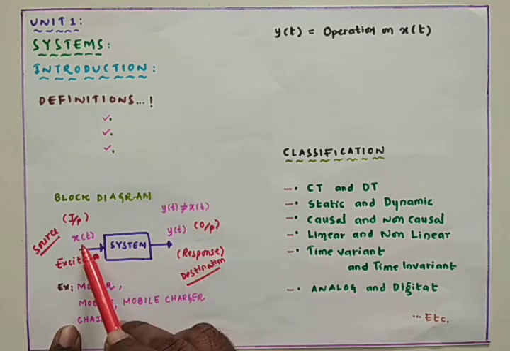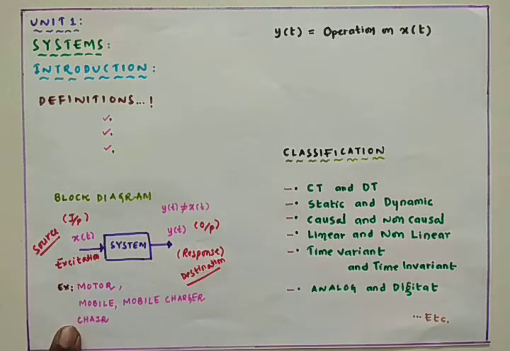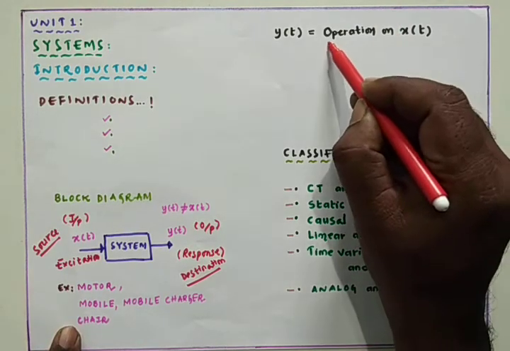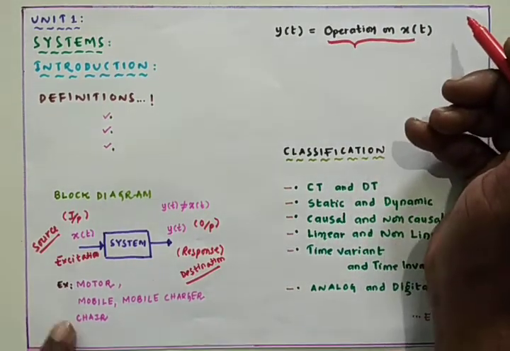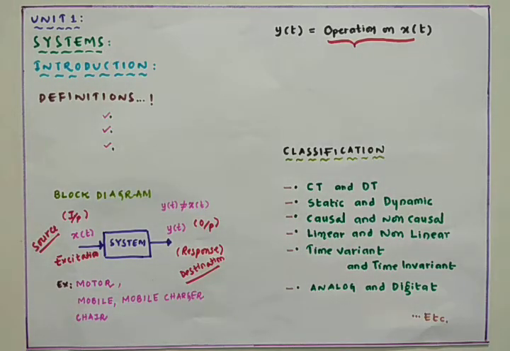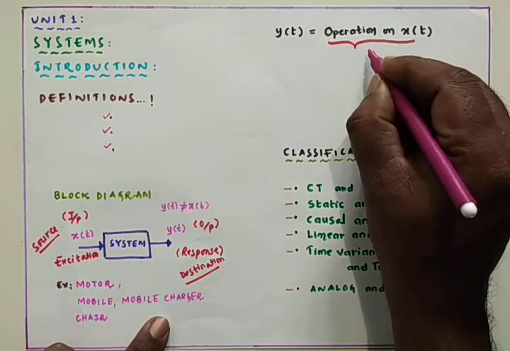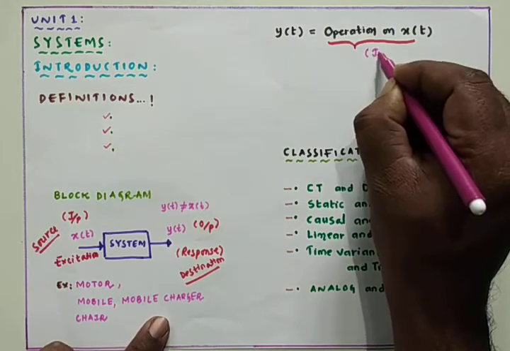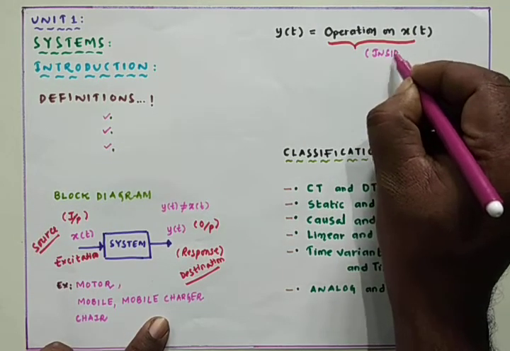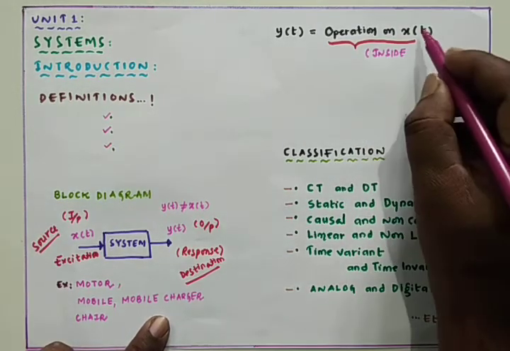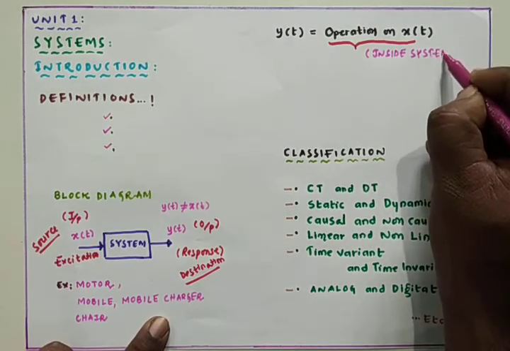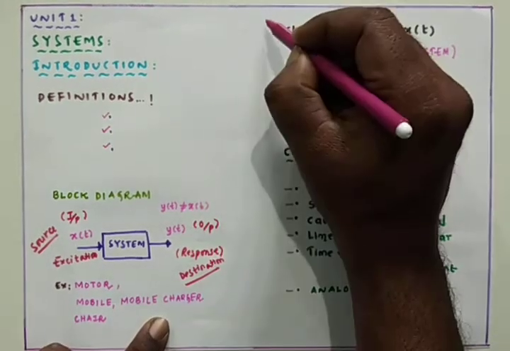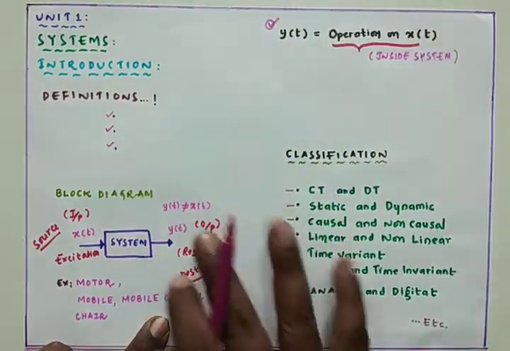That means x of t went through many manipulations. That means some operations are performed on x of t inside the system. Operations are performed inside the system on an input signal, so that it goes through many manipulations and we have the new output, that is y of t.